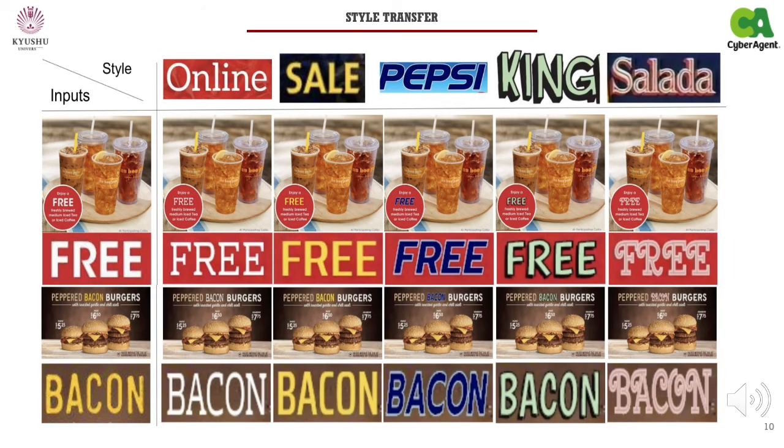The proposed model can use the text style of another text on the rendering step. Here, we show more detailed examples of text style transfer. 5 different styles are transferred to a text in an input image. Note again that the proposed model can transfer not just font style but also effect style.